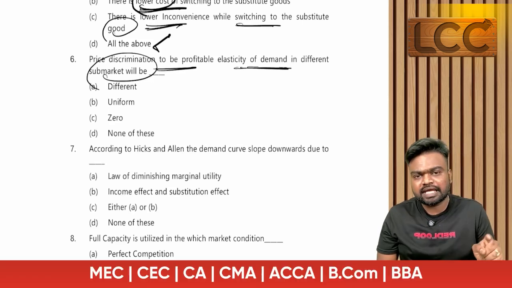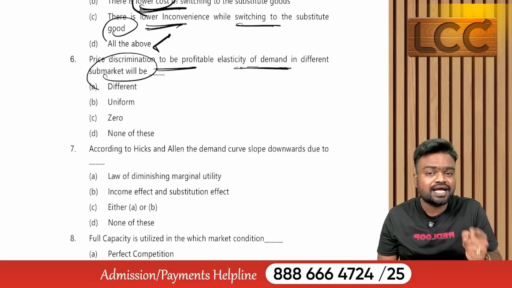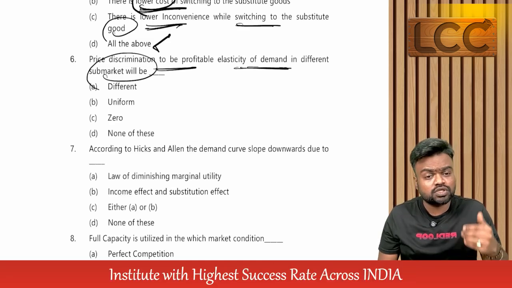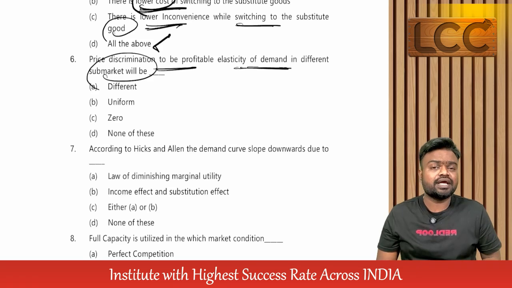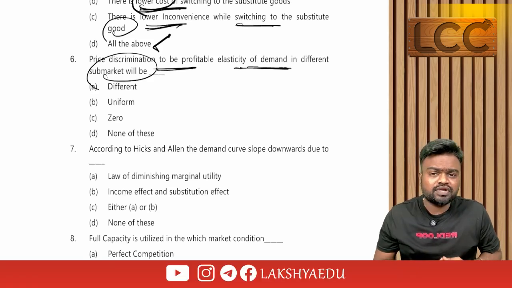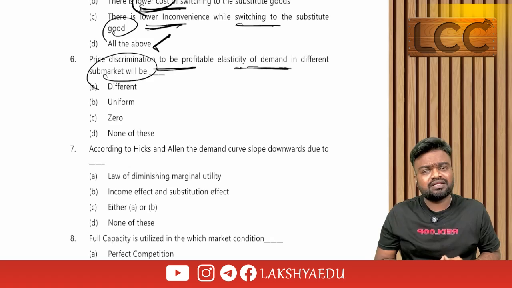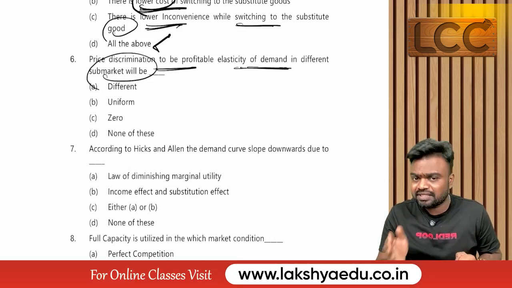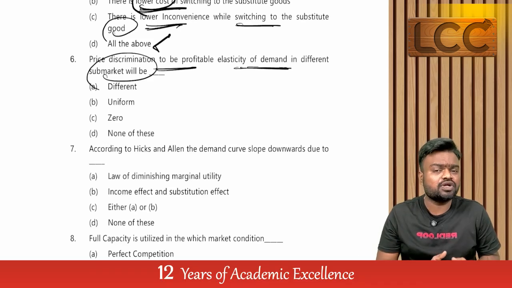Price discrimination by ACP code has 3 degrees. And what is the last degree? Yes, the last degree is based on elasticities, that is also called submarkets. What we did is segregate the submarkets into two categories. One market is based on elasticity, that is elastic. The other market is inelastic.